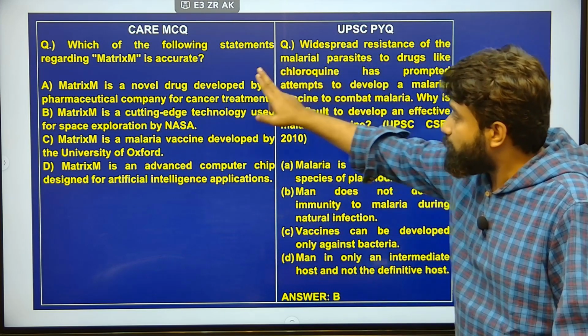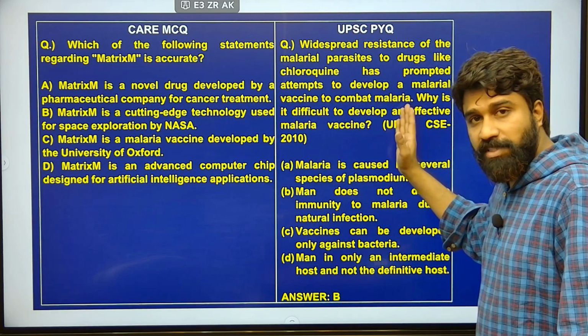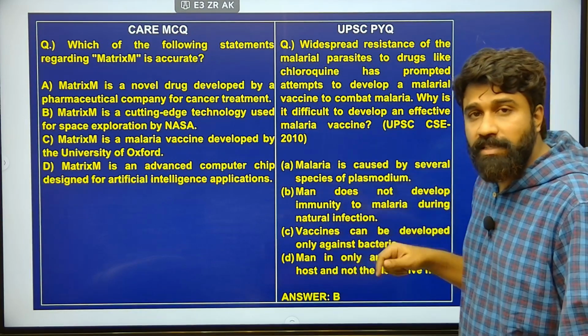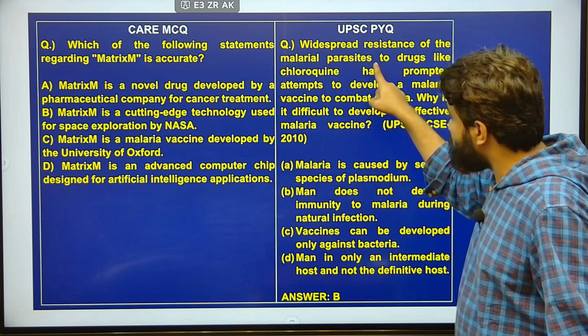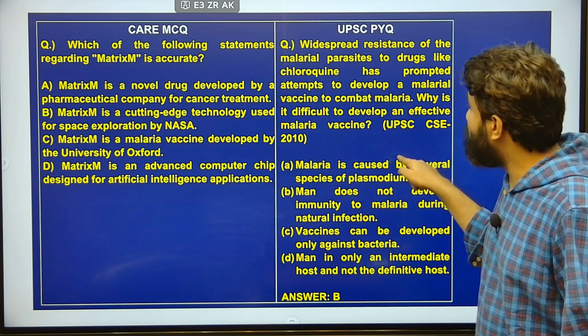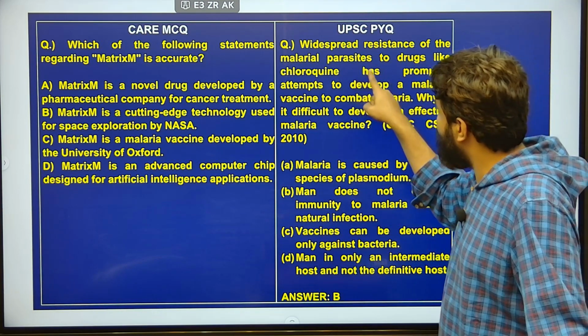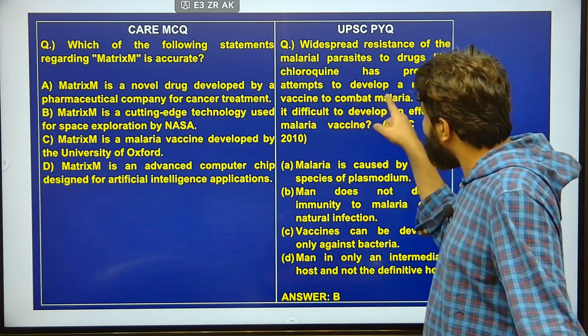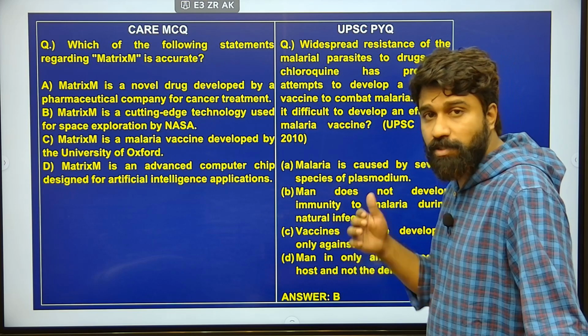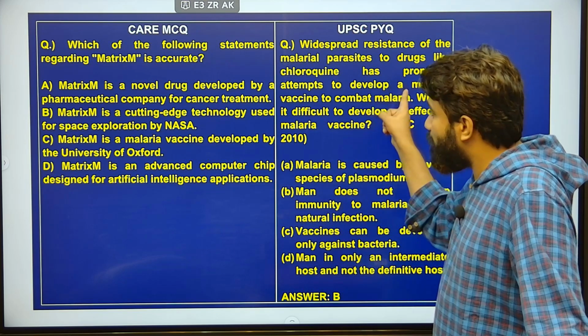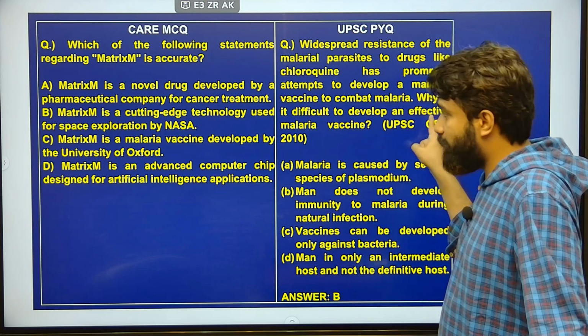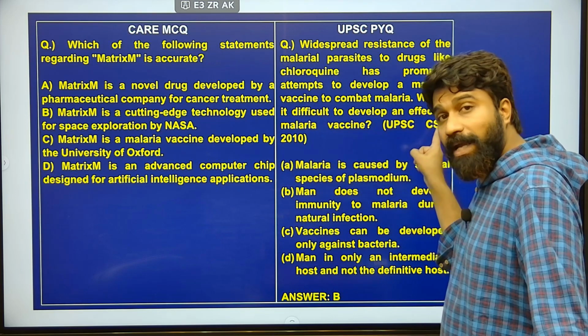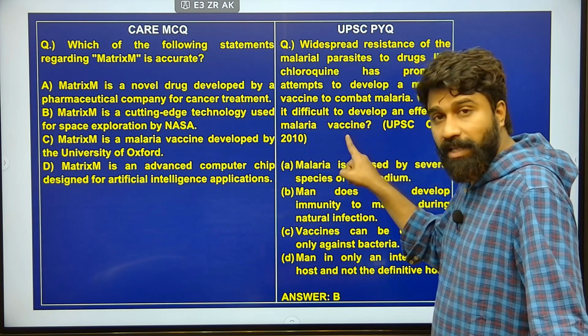And next, this question is inspired by a previous year question. Developing a vaccine for malaria is quite difficult. It was said by UPSC in its preview that widespread resistance of malaria parasites to drugs like chloroquine has prompted us to attempt to develop a malaria vaccine to combat malaria.